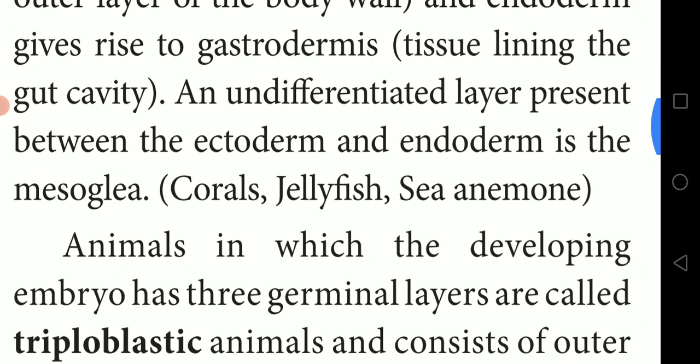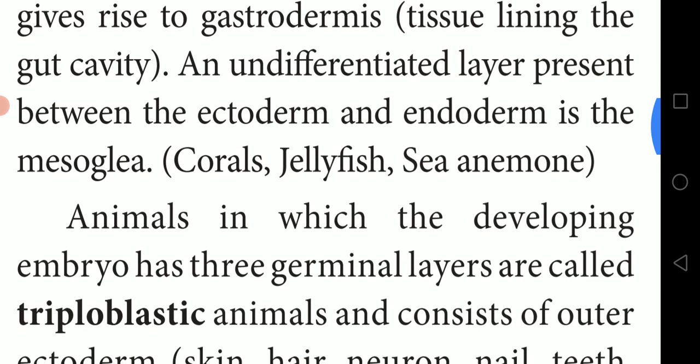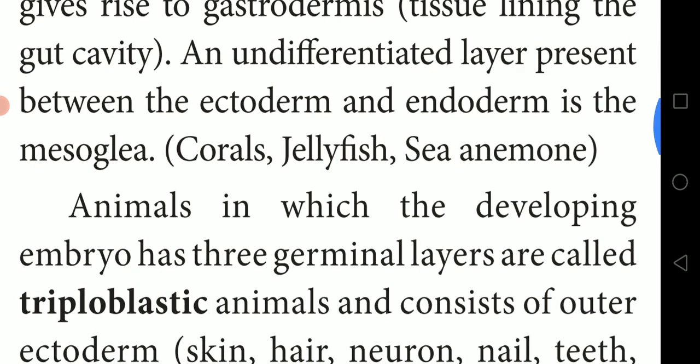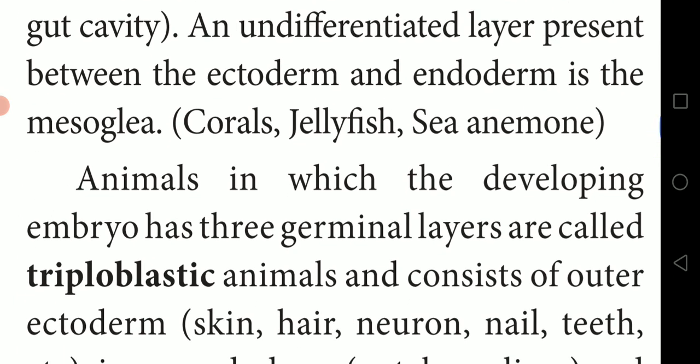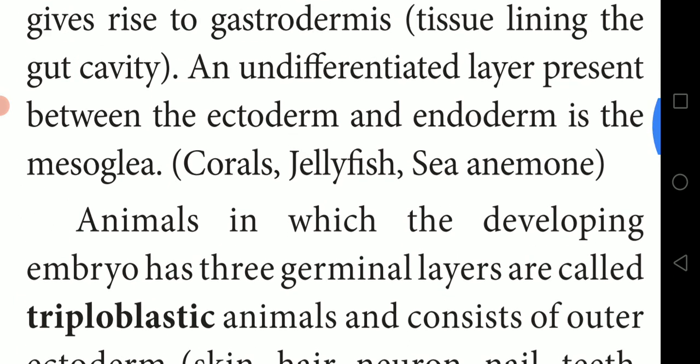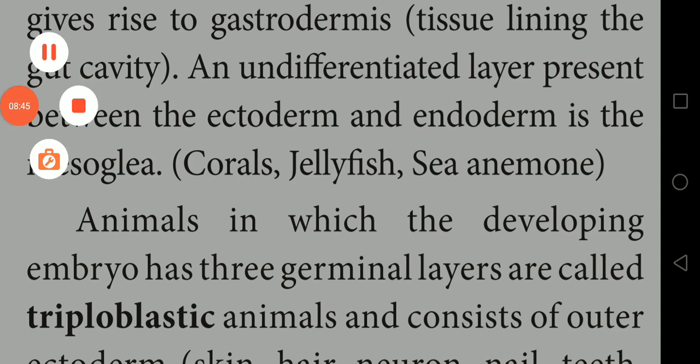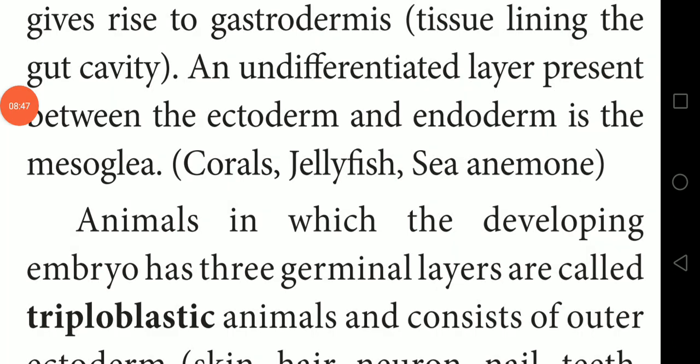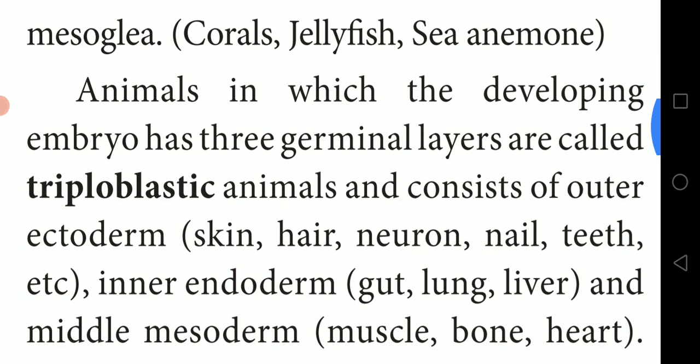An undifferentiated layer present between the ectoderm and endoderm is called the mesoglea. This layer cannot be differentiated properly, which is why it is present in between the ectoderm and endoderm. Examples are corals, jellyfish, and sea anemone.